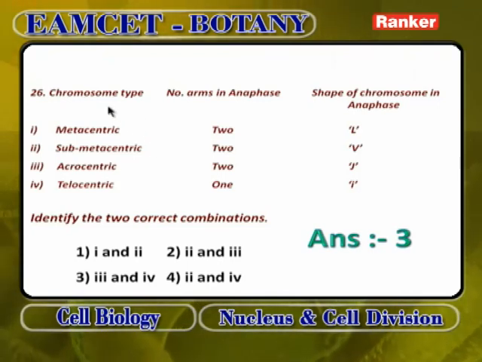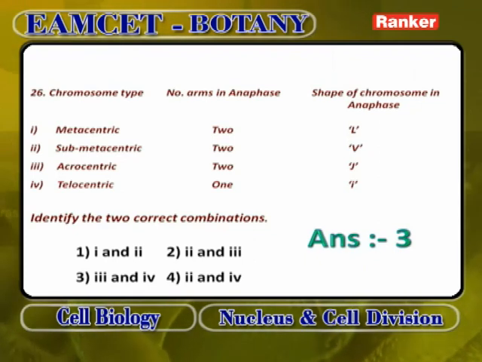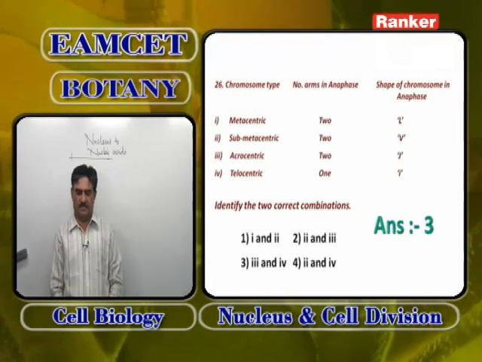Now, 2 correct combinations: chromosome type, number of arms in anaphase, shape of chromosome in anaphase. Metacentric L-shaped chromosome, submetacentric V-shaped chromosome, acrocentric J-shaped chromosome, telocentric I-shaped chromosome. Answer is 3 and 4, because metacentric is not L-shaped, it is V-shaped.